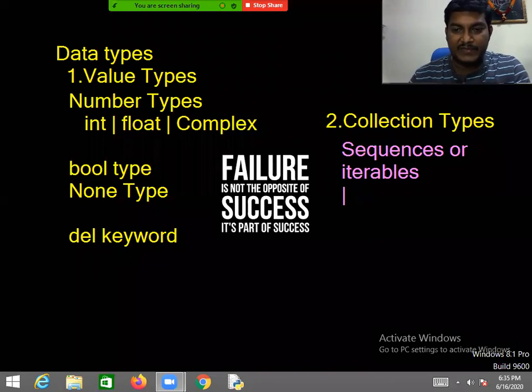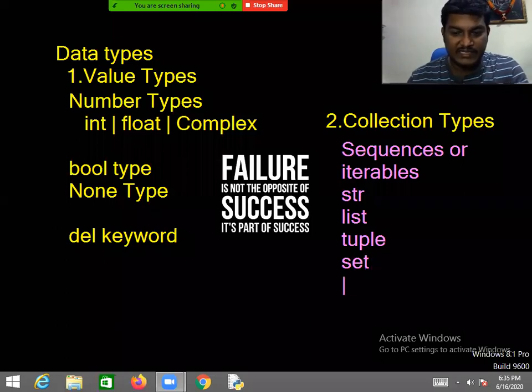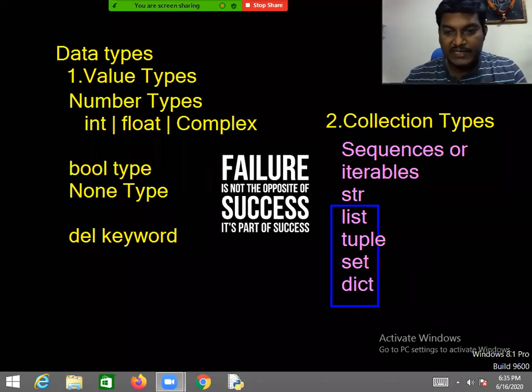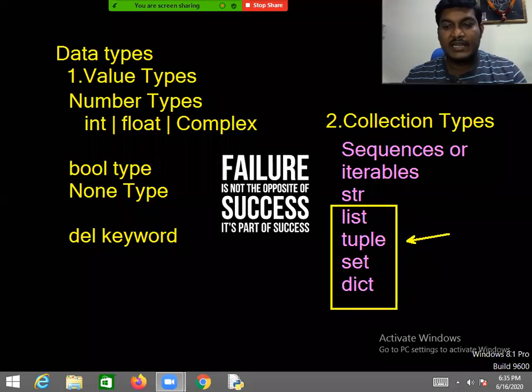Yesterday, in the previous session, we discussed the string collection. But now we have other types of collections: the list collection, the tuple collection, the set collection, and the dictionary collection. Today, in this session, we are going to have a detailed discussion about these other collections.